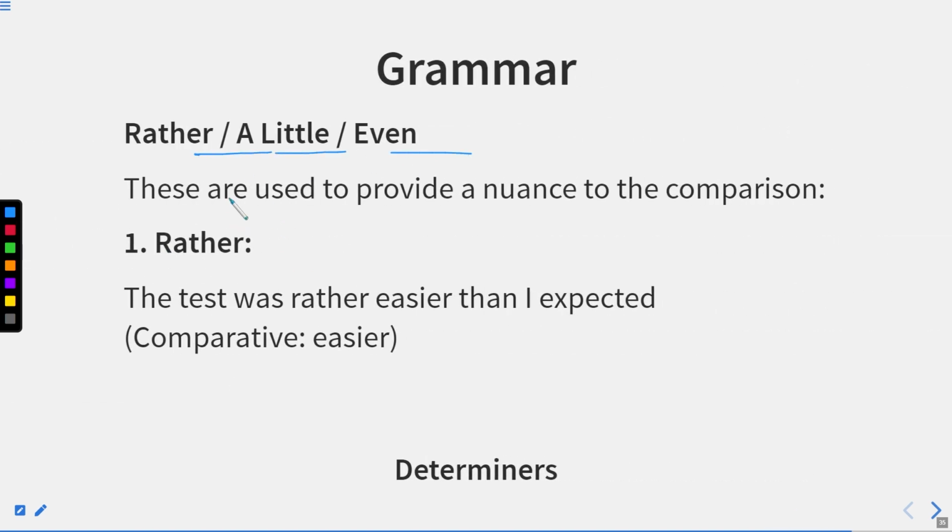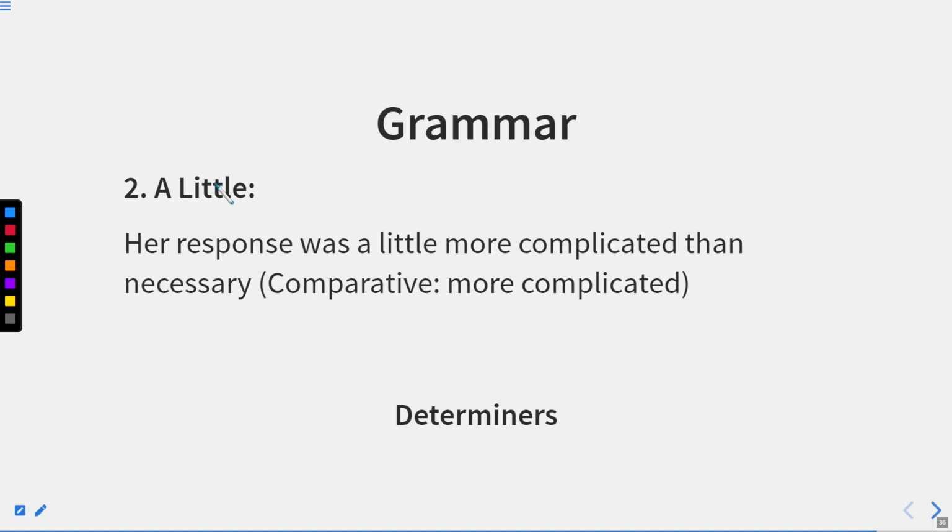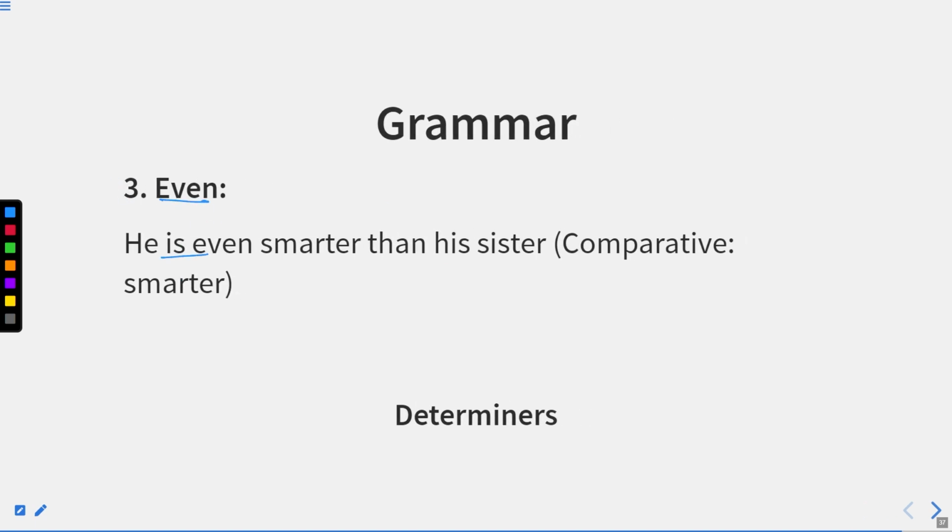Rather, a little, or even. These are used to provide a nuance to the comparison. The test was rather easier than I expected. Nuance means a slight difference. So in this, you can see easier is a comparative degree. Now let us move to the next one. A little: her response was a little more complicated than necessary. So more complicated is the comparative degree and we are using a little before it. Even: he is even smarter than his sister. Even means still. Comparative is smarter, and even smarter.